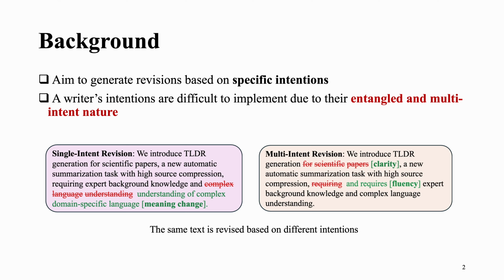For example, the same text is revised based on different intentions. On the left, the single-intent derivation changes the text in terms of the meaning. On the right, the multi-intent derivation aims to improve the text in terms of clarity and fluency. These are great examples to illustrate the challenges to generate successful derivations based on specific single-intent or multi-intent derivations.